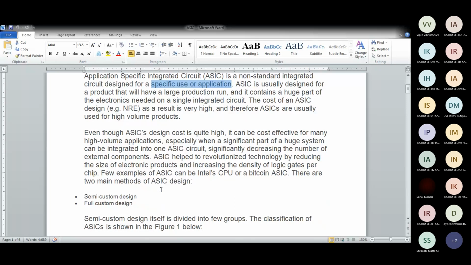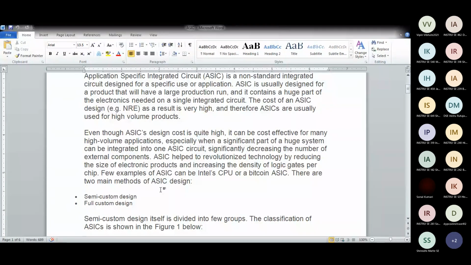So these ASICs, application specific, are costly because they're designed specifically for their application. And there's a limited market for this. Now, automobile is a big market for worldwide use. But if you go to military application, every country has its own standard. If an IC is designed for military application in India, it will be only for the Indian market. So it becomes a limited market, not a world market.